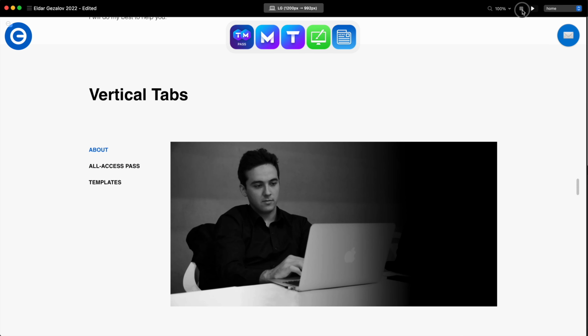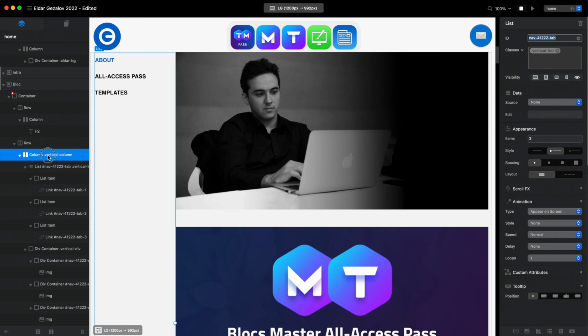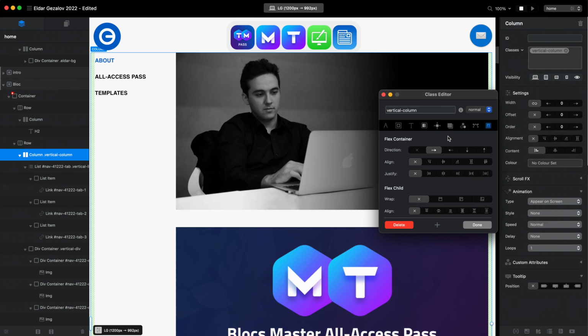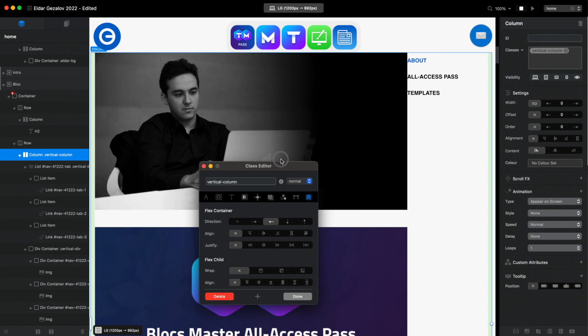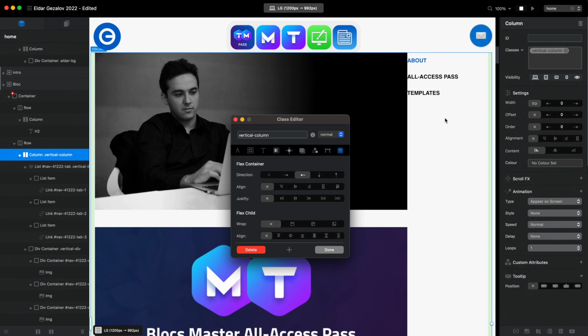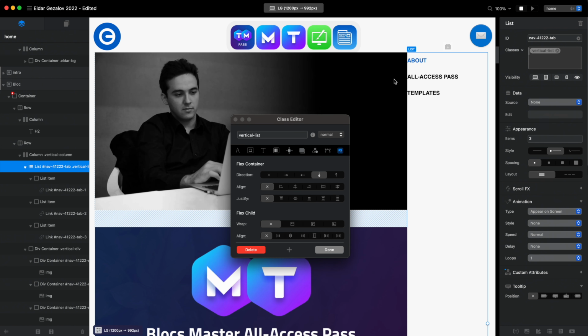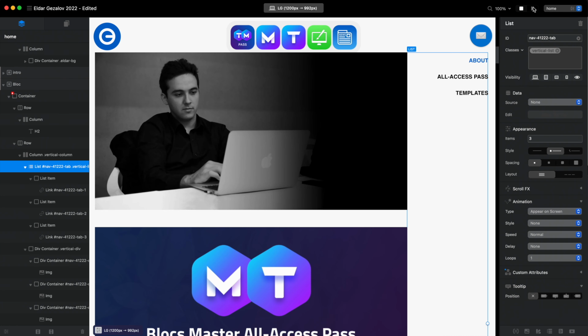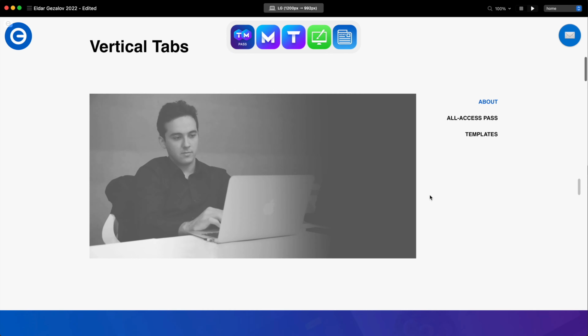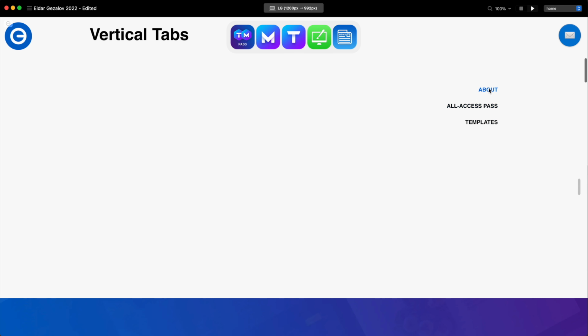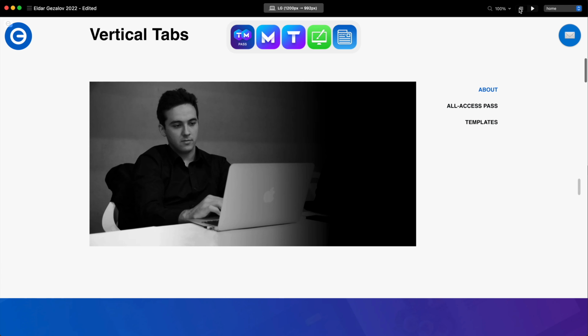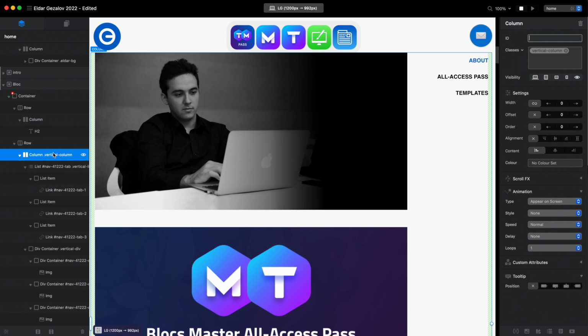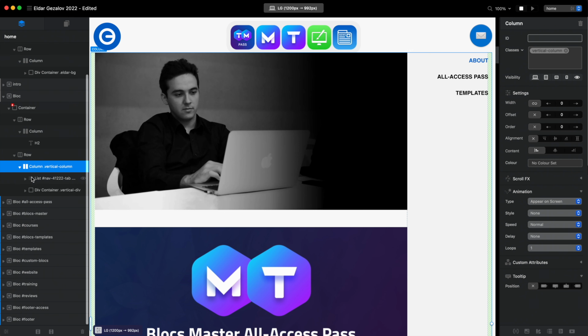but it looks very good. And like I said, if we want, we can always come back to our vertical column class and change the direction like this. We can place the links to the right side. And from here, of course, we can change the alignment of the links this way. So they are on the right and they are aligned to the right as well. So something like that. And it's up to you, because it is very, very flexible. You can change everything you want using the couple of classes we have created, 1, 2, 3 classes here.